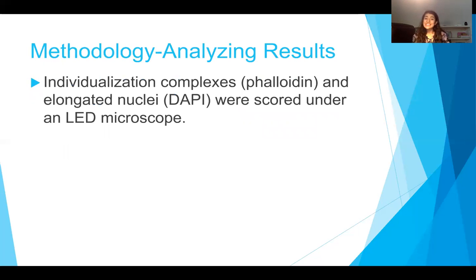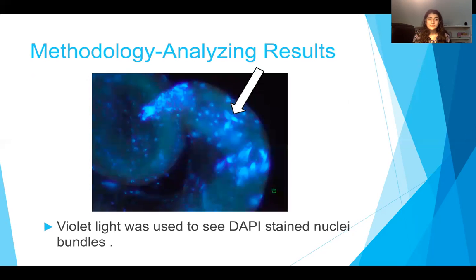And in order to analyze the result, the phalloidin stain stained individualization complexes, or ICs, which were used to see the number of spermatid bundles that were going or had gone through individualization. And the DAPI stains DNA, so it was used to score how many total spermatid bundles were under each frame. And both of these were scored under an LED microscope under different light settings.